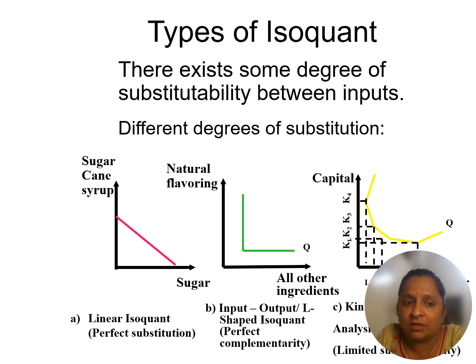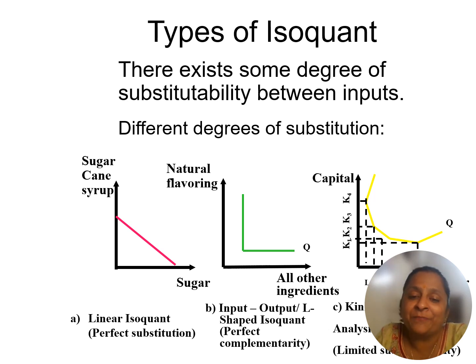This is the straight-line isoquant. A straight isoquant means constant returns to scale. The other is L-shaped. L shape means the inputs are perfect complements. Here I show you complementary goods. Complementary goods means, for example, if bread demand is increasing, butter demand is also increasing. If you have a whiteboard, then obviously the demand for markers increases, like that.